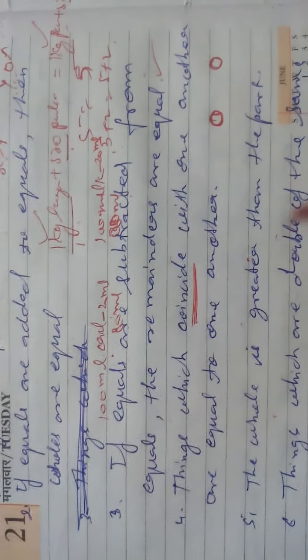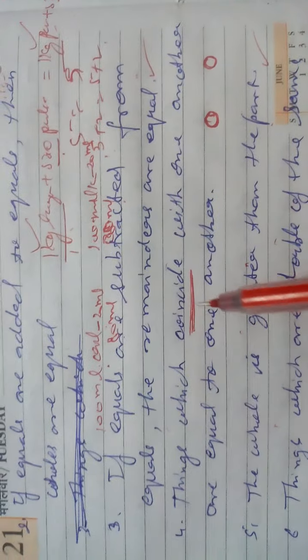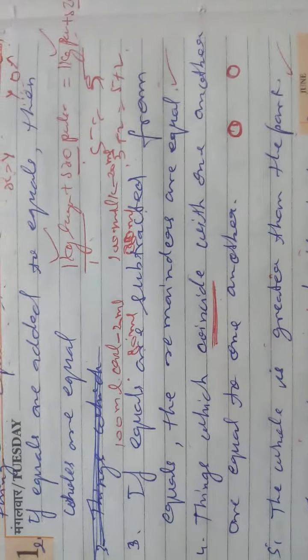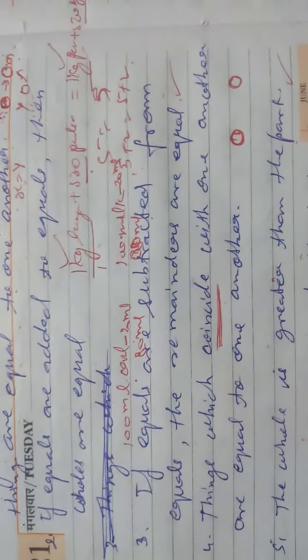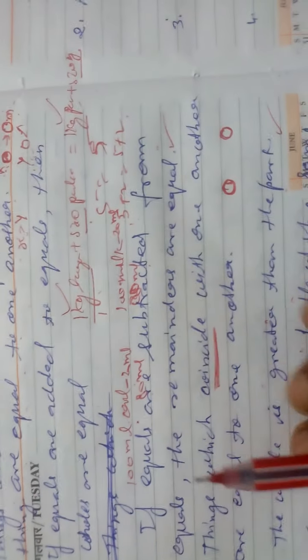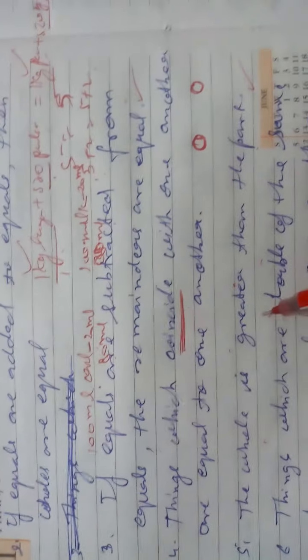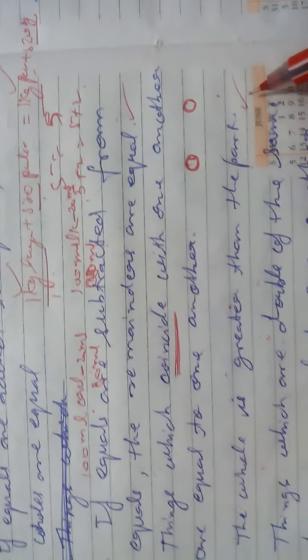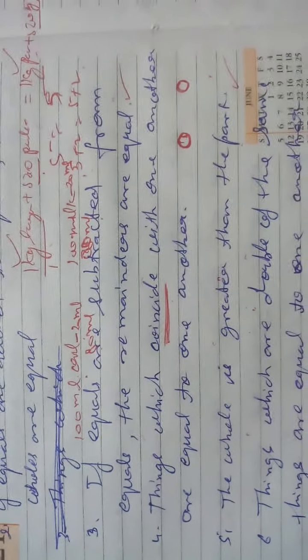The whole is greater than the parts. This is a universal truth, not only in maths. You can use it anywhere. For example, if a house has 5 rooms and you take one room, then the whole is greater than that one room. Or from the whole book you take one page, then the whole book is greater than one page. From an apple cut into 5 pieces, the whole apple is greater than its part.